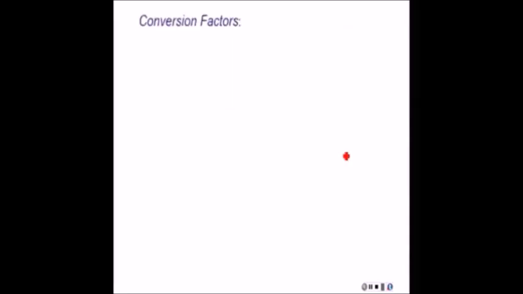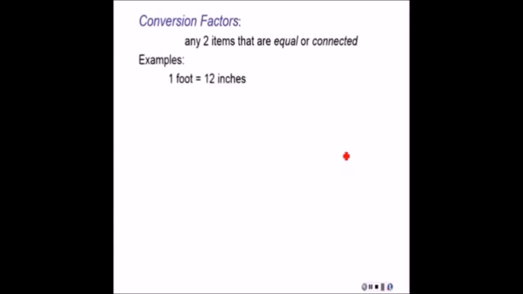Right, next thing, we're on to conversion factors. Any two items that are equal or connected are called conversion factors. Examples would be 1 foot is 12 inches, 1,000 meters is a kilometer, 3 cans for $1.39. So these items don't have to be equal, but they are equal in the first two. They can just be connected like here.